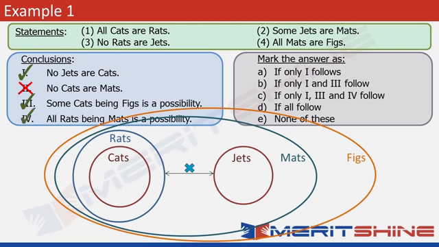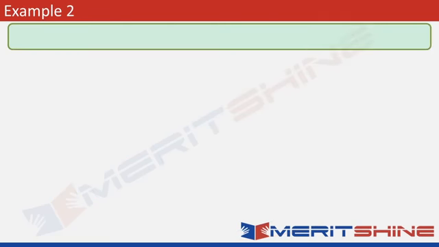I hope that's easy to understand. In fact, another way of looking at it would be that if you had visualized this figure in the beginning, conclusions 2, 3 and 4 could have been answered very easily. We can see that 2 can be negated through it and 3 and 4 can be seen to be following. But yes, remember the basic rule. These extended figures are to be drawn just in your mind and nowhere else. You just need one figure, the minimum overlap Venn diagram. That's it. So the answer to this question would be option C. 1, 3 and 4 follow. Let's go to our next example now.